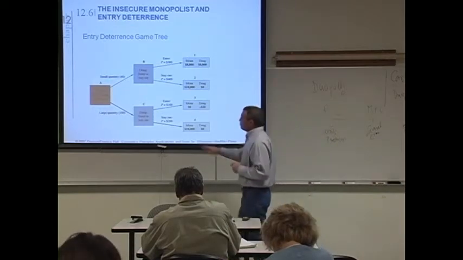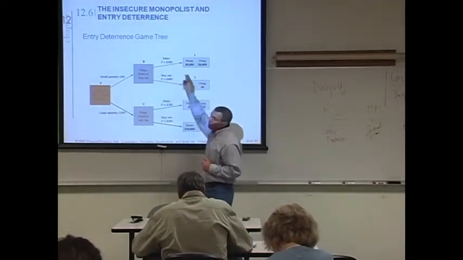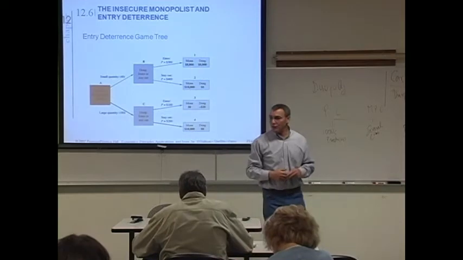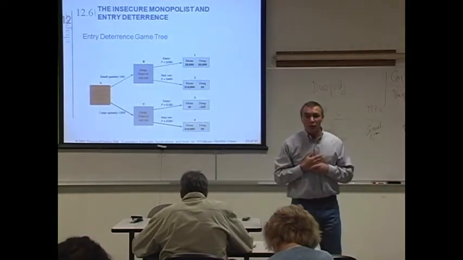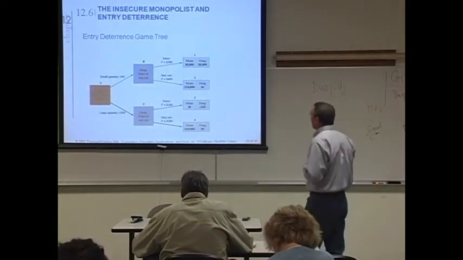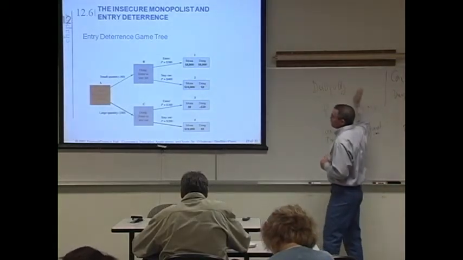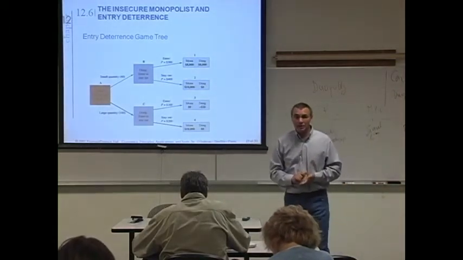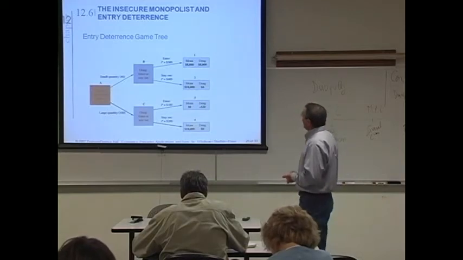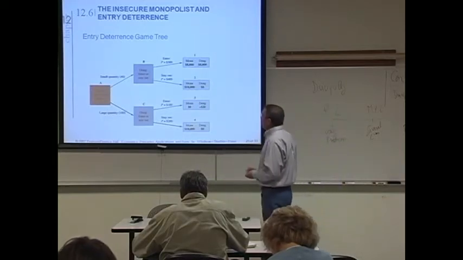If he enters, he will provide another 40 seats, and it's going to be the duopoly outcome that's going to prevail. Remember, the numbers are exactly the same as we used before. The only thing they have changed here is the names. So that's when Doug actually enters.